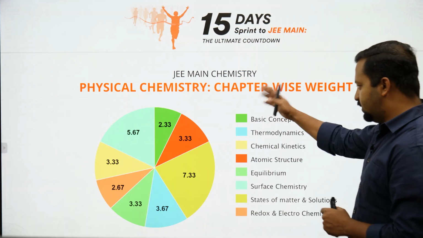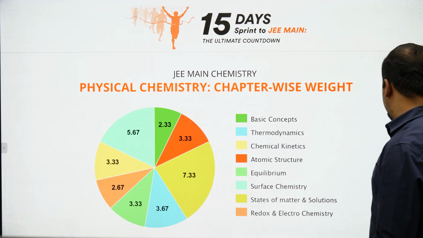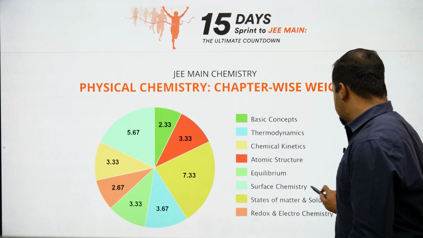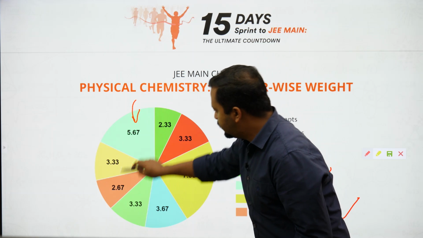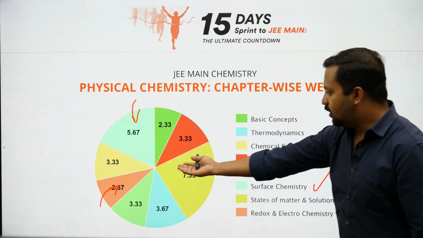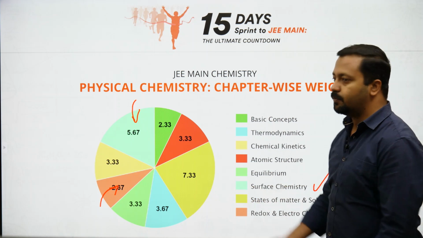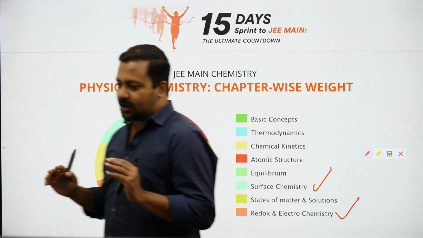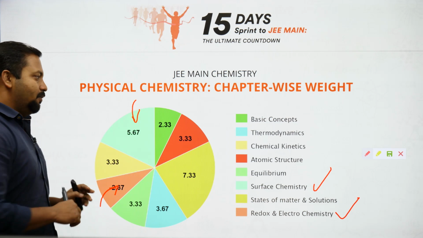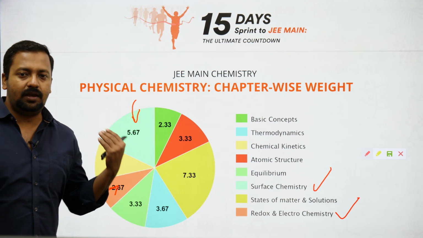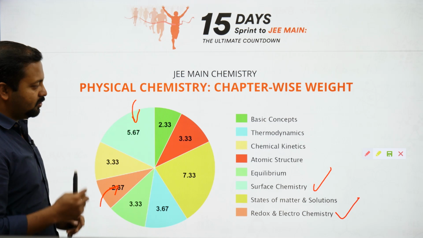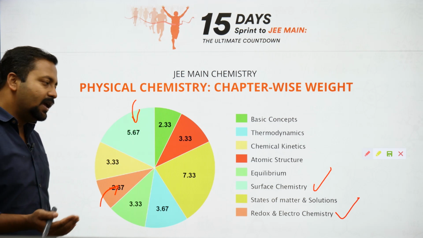Fine. So what we see is the distribution of the number of questions that have been asked from these two topics. Okay, so if I look at Redox and Surface, I can see that कितने question आ रहे हैं? About 5.6, almost 6 questions and almost 3 questions. 8 questions इस दोनों टॉपिक मिला के आ जाते हैं. So ये टॉपिक काफ़ी ईजी है. Okay, this topic is quite easy, but basically मोल कंसेप्ट को इस तरह से पढ़ाया जाता है कि भाई you need to know stuff and formulas ज़्यादा दे दिए जाते हैं, but ऐसा नहीं है. So things are pretty easy in mole concept as well as surface chemistry.